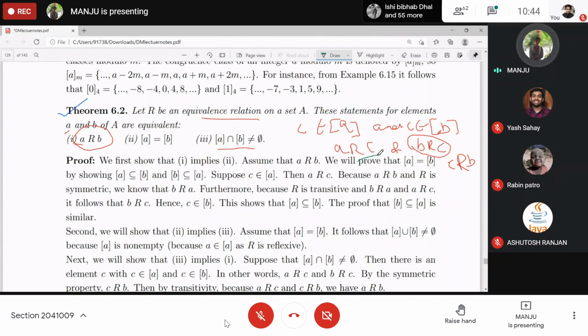A is related to C and C is related to B. By using the transitivity property, A related to C related to B. That means A is related to B. And that's what we wanted to show. Any doubt?